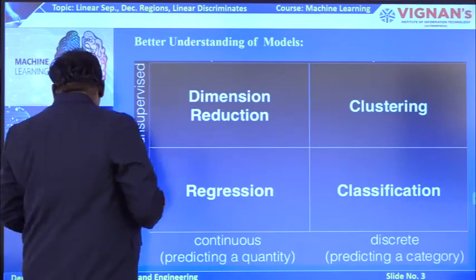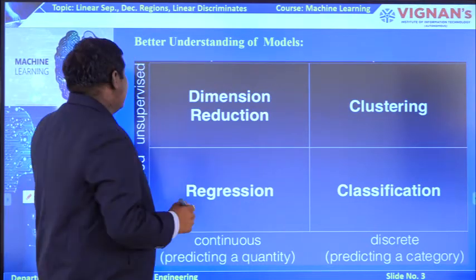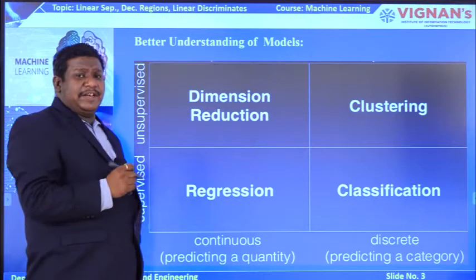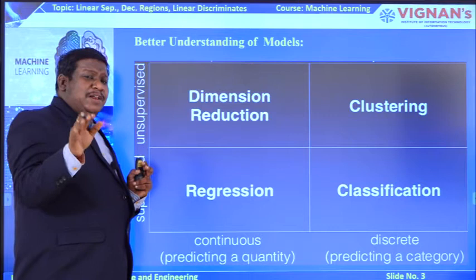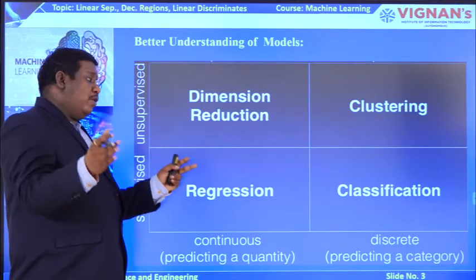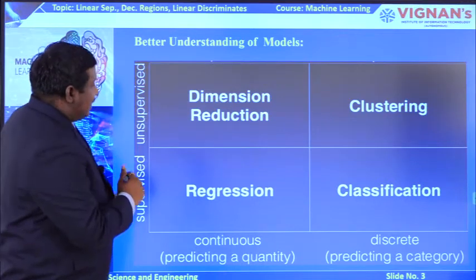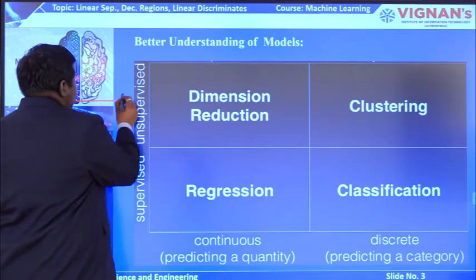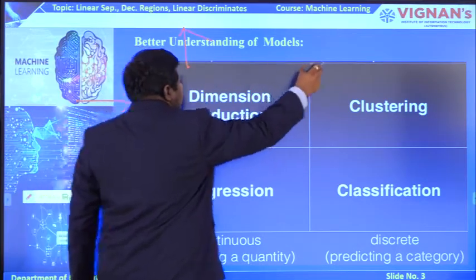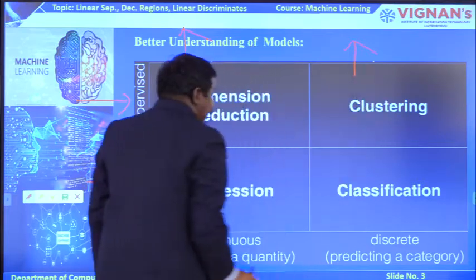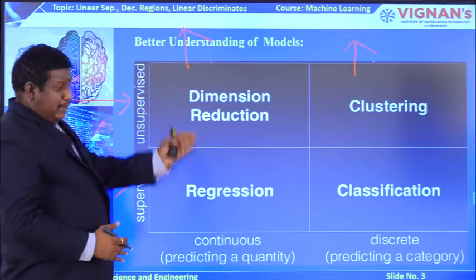Okay. Before going to the second unit's detailed topics, first of all try to understand this slide, which will give you a clear picture about what various techniques come under supervised and unsupervised learning, and how you are going to work on various problems. Suppose you take this as a table, so you have rows or tuples, and you have the columns here. I kept it here for your better understanding. First we will see row wise, then we will come to column wise.